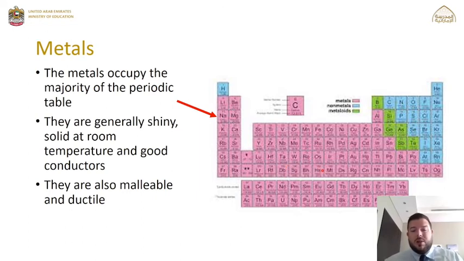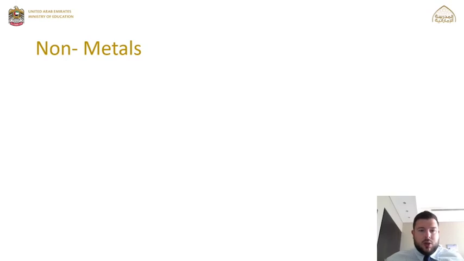So we use metals for many structures, and we're able to bend the metal into shapes, and it will stay in that shape in a solid position. And ductile means that it can be drawn out into thin wires. And as you hopefully know, we do use metals for many wires, so copper wiring is very common because copper is an excellent conductor.